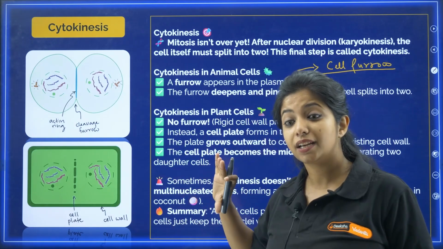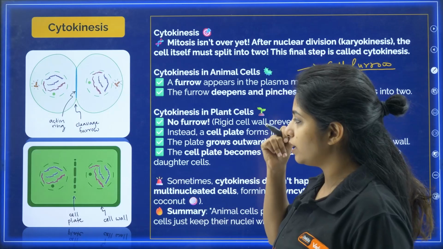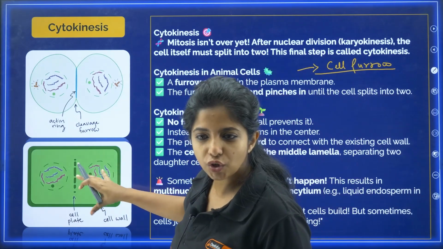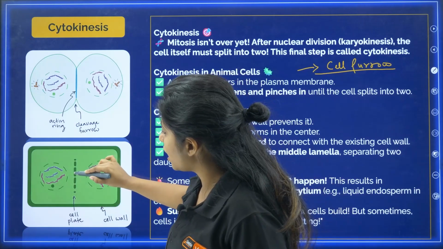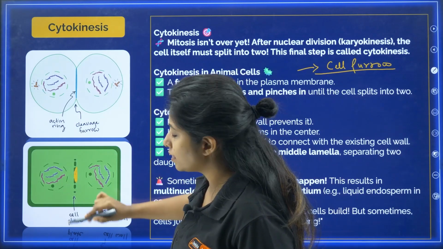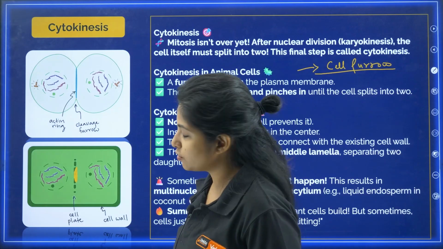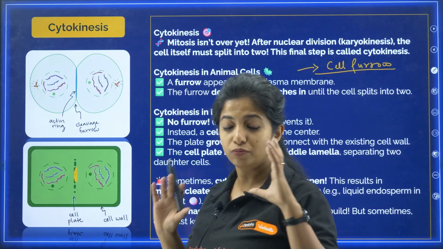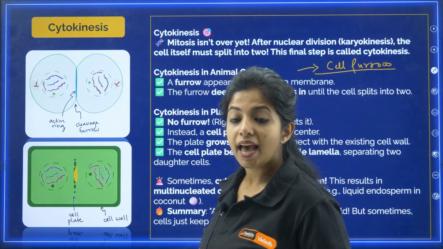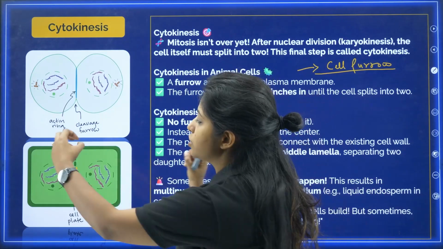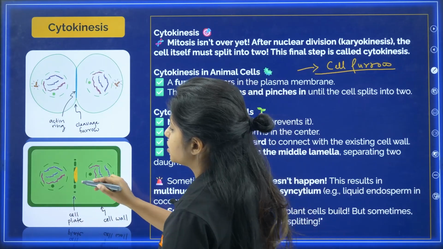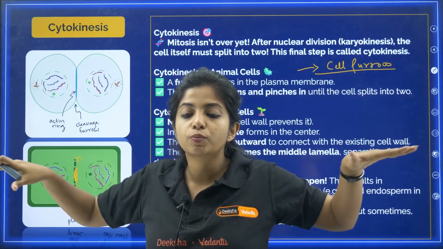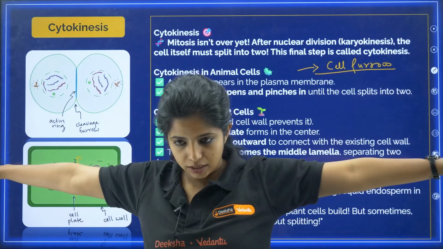In the case of plant cell, things are quite different. Inside, my dear children, the Golgi complex and a lot of other things are going to make up something over here. This something is known as cell plate. Initially there is a different name, I am not telling that to confuse you, but cell plate formation happens. Because of the secretions by the Golgi and all the other things, the cell plate is going to enlarge from both the sides. It moves towards both the sides, and finally when it reaches the cell wall, it divides completely.